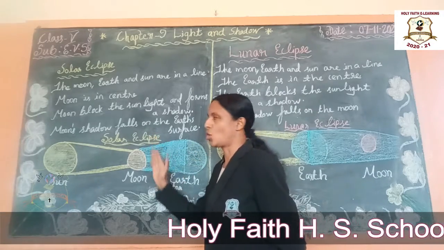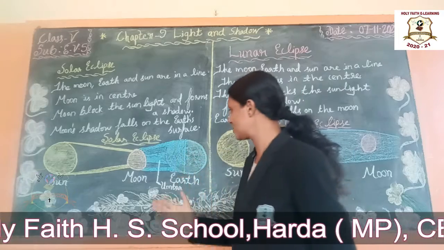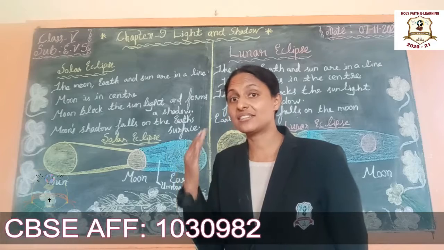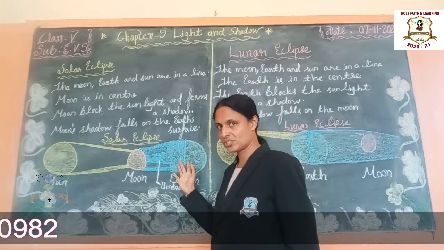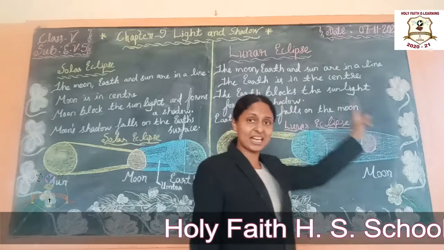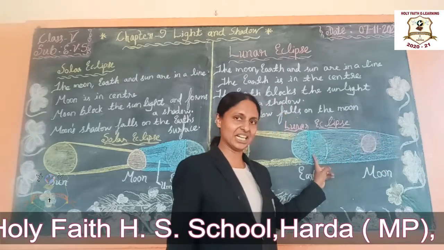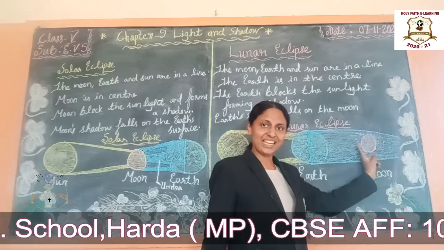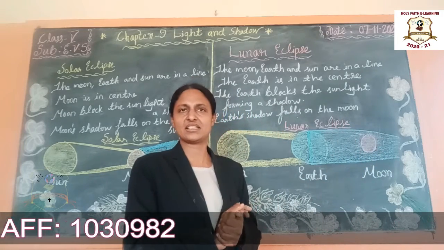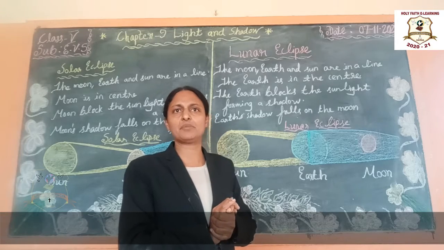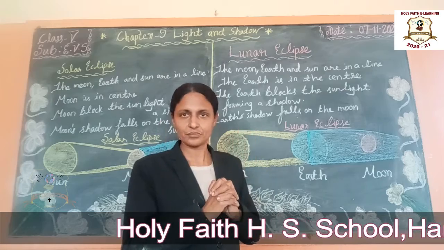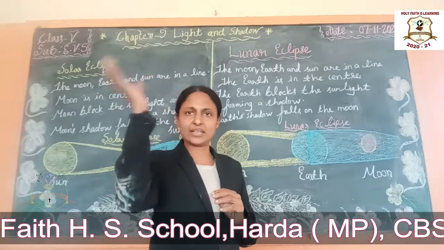When the solar eclipse occurs, the part of the earth reduces the sunlight, and it becomes dark. But in the case of lunar eclipse, when the shadow of the earth falls on the moon, it becomes reddish. Okay students, a lunar eclipse can be observed at all places where the moon has risen. Where can the moon be seen? It can be seen from everywhere.